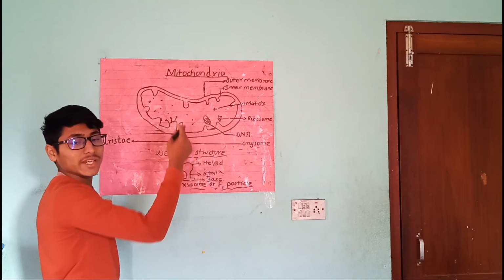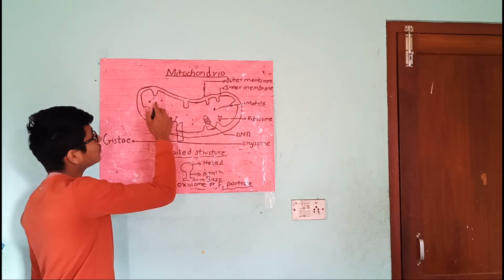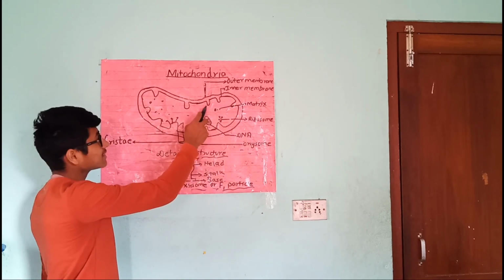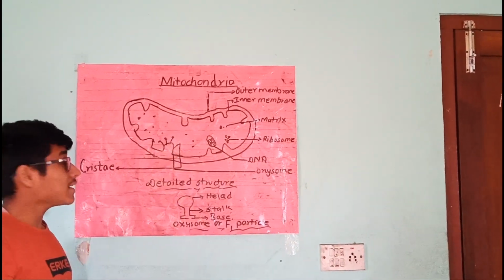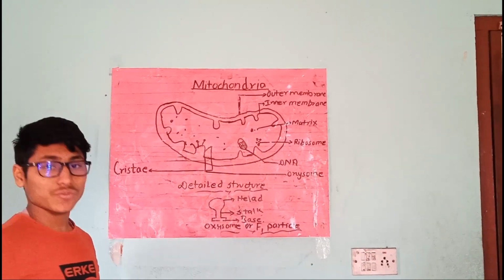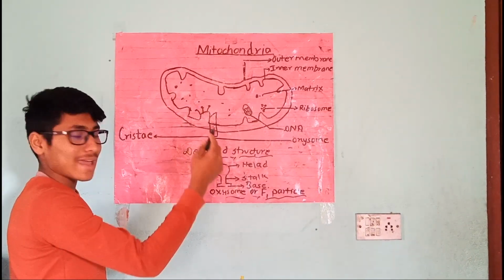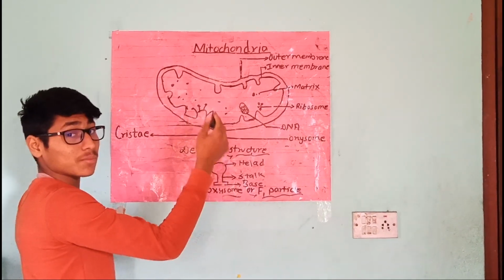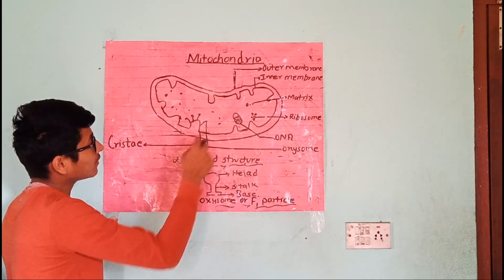The inner membrane is folded inward into finger-like or plate-like projections, which are known as cristae. Look here, this is the cristae. The cristae increase the respiratory surface area. It depends upon the mitochondrial size and the metabolic state of the cell.